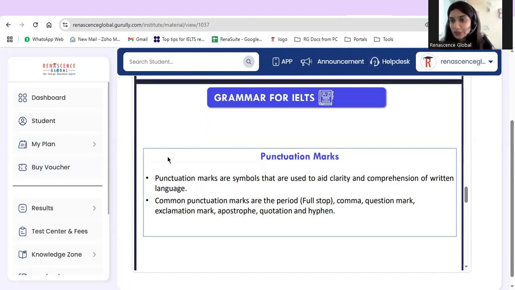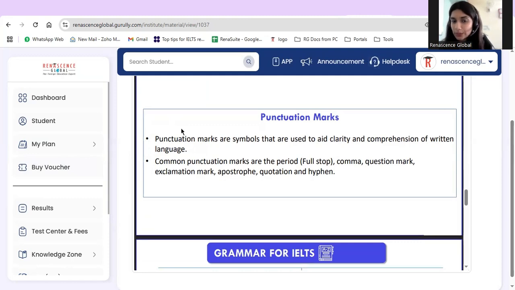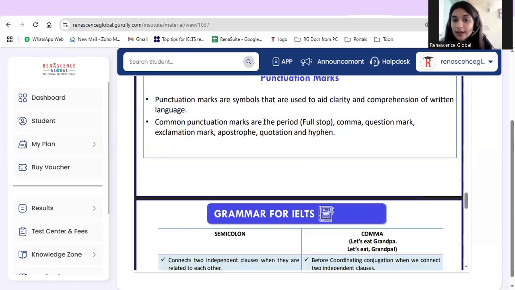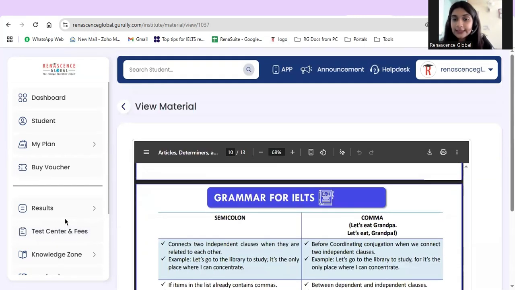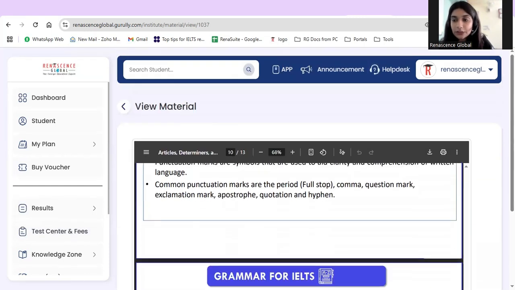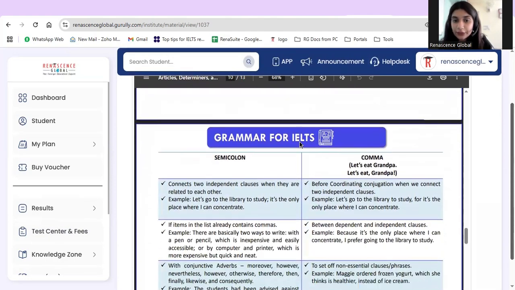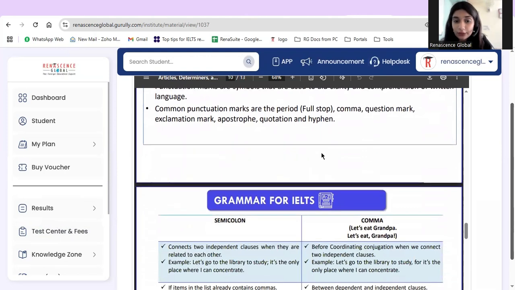So what are punctuation marks? Punctuation marks are the symbols that are used to aid clarity and comprehension of the written language. Common punctuation marks are period, full stop, comma, question mark, exclamation mark, apostrophe, quotation, and hyphen. These are all the common punctuation marks which we have all heard of, right? Full stop and all of these.